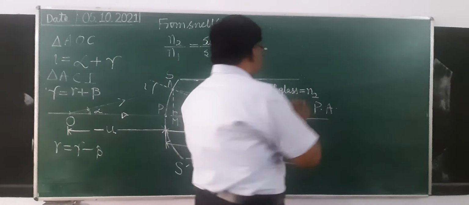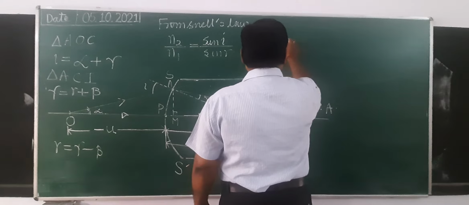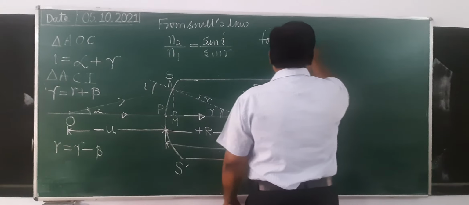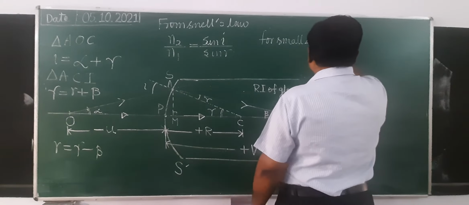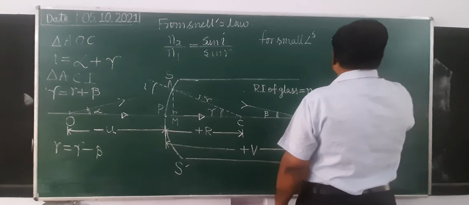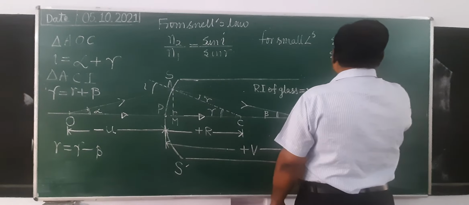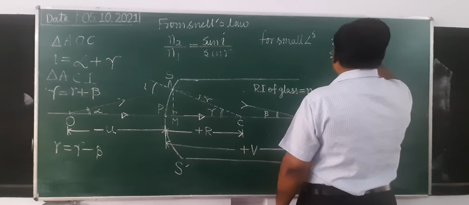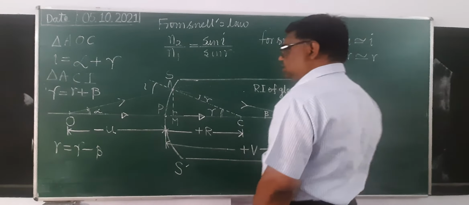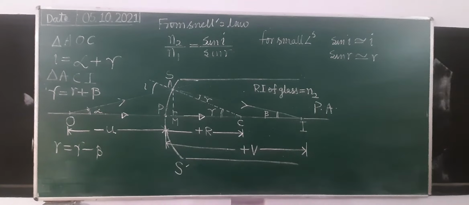Now for small angles we know sin i equals i and sin r equals r. This is an approximation. In case of small angle, sin theta equals theta.